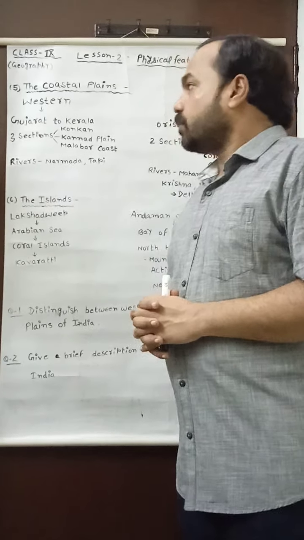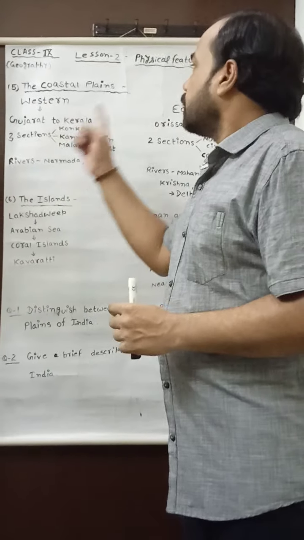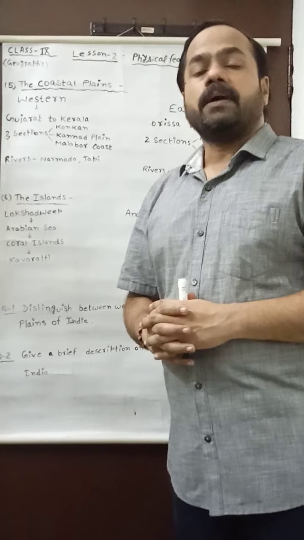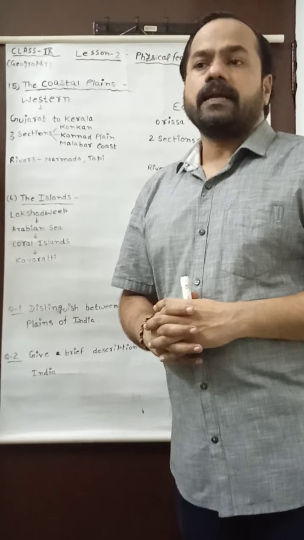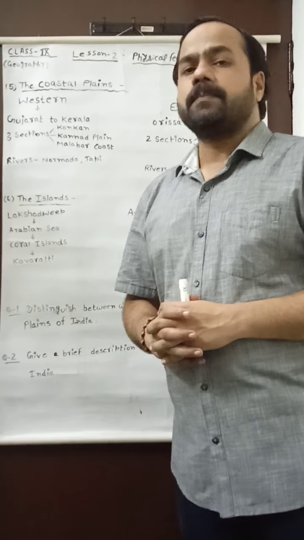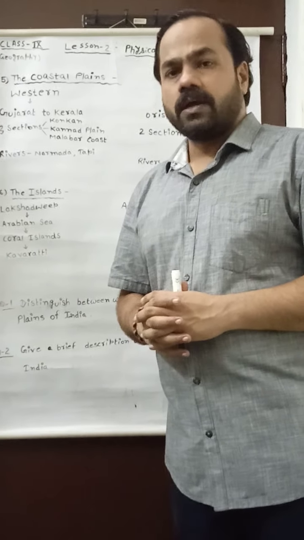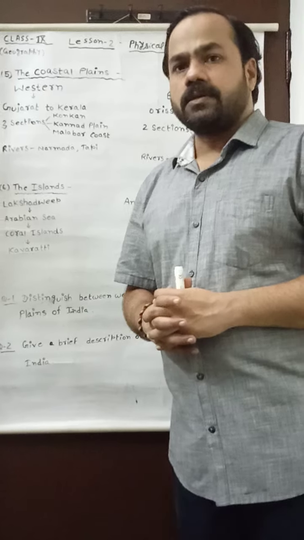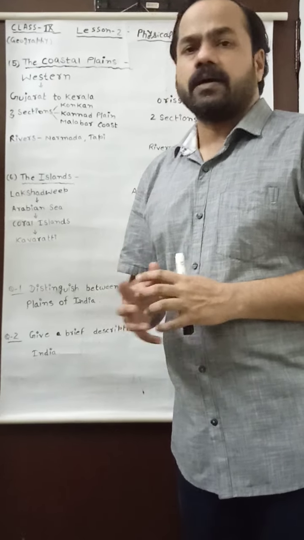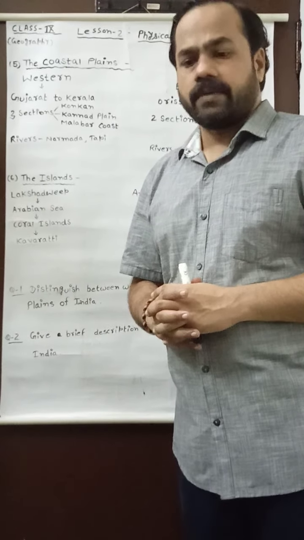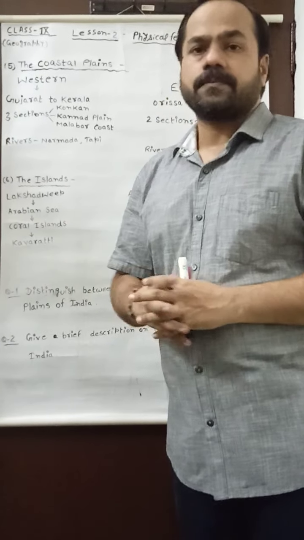Now I am going to discuss with you the coastal plains. My dear students, you know very well that India is observed as a peninsula. What is the definition of peninsula? A peninsula is a type of landmass which is surrounded by water from its three sides.